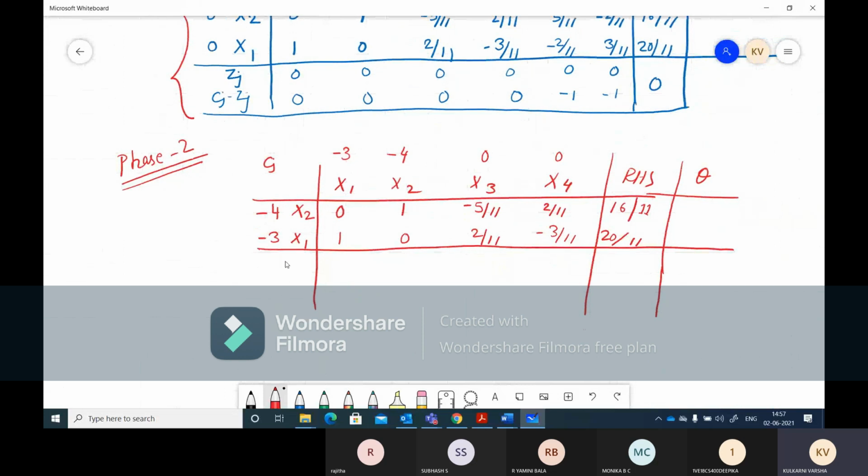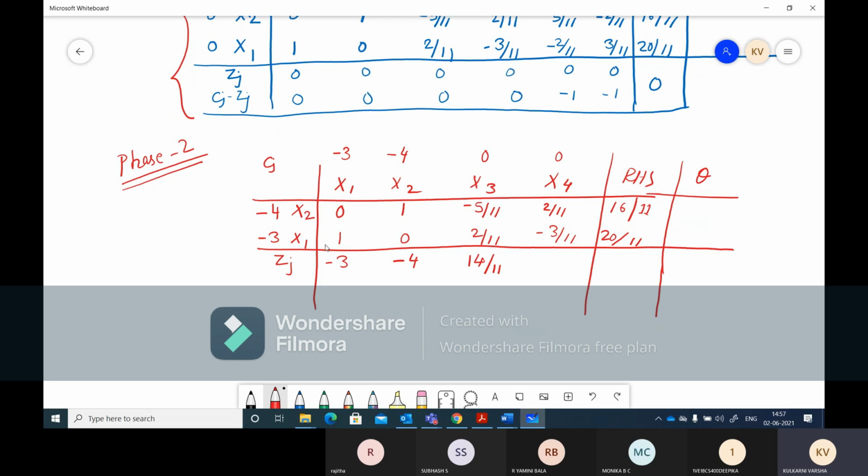And now we'll calculate Zj. We are doing a dot product: minus 4 into 0 plus minus 3 into 1, so minus 3. Then minus 4 into minus 5 by 11 plus minus 3 into 2 by 11. If you calculate, you will get 14 by 11.